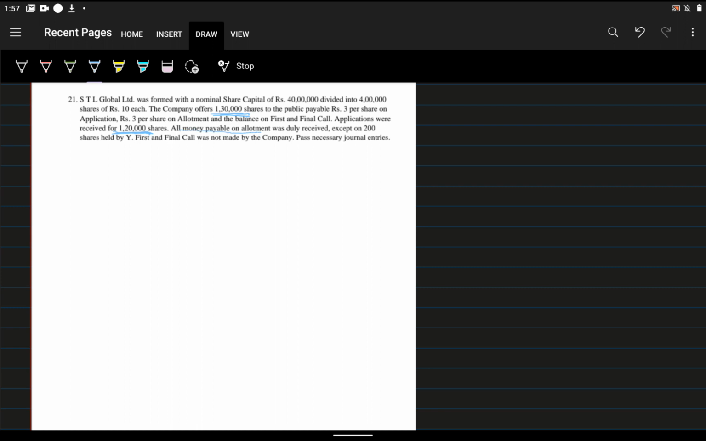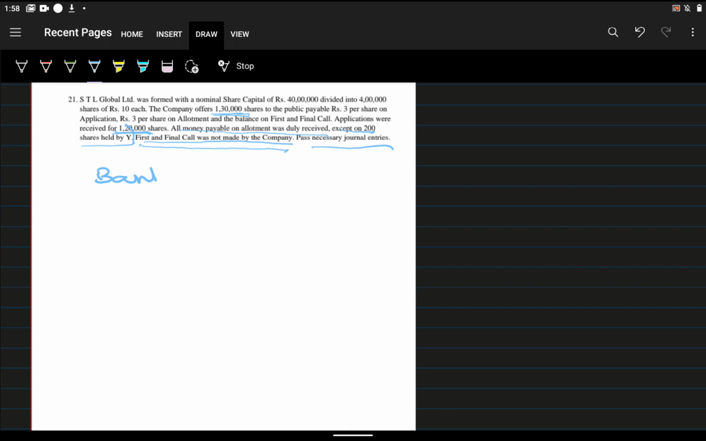All money payable on allotment was duly received except 200 shares held by Y. First and final call was not made by the company. Pass necessary journal entries. Here a calls in arrears scenario is also there, because all money payable on allotment was duly received except 200 shares. At the time of allotment money, a shareholder having 200 shares didn't pay the amount, so we want to mark that in calls in arrears. And first and final call was not made by the company, so we don't want to do anything for it. So what is the answer?